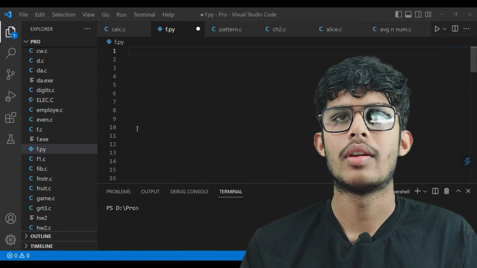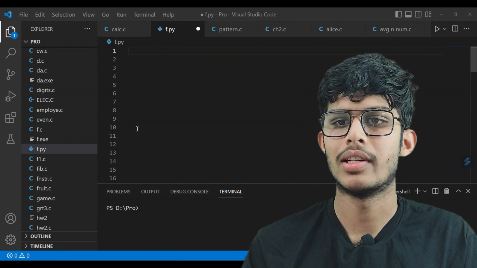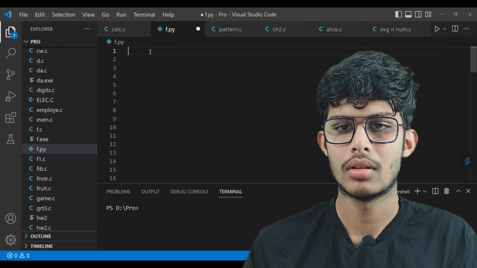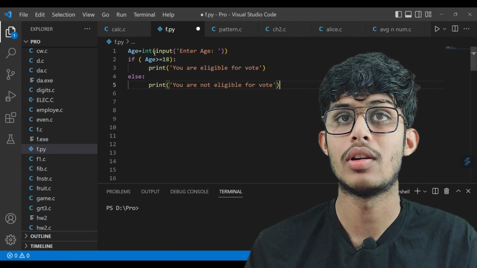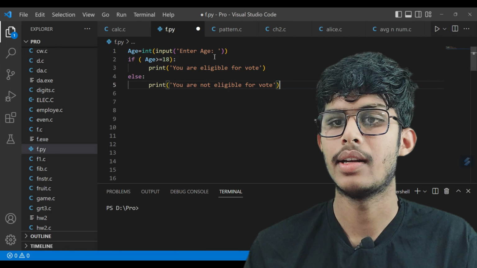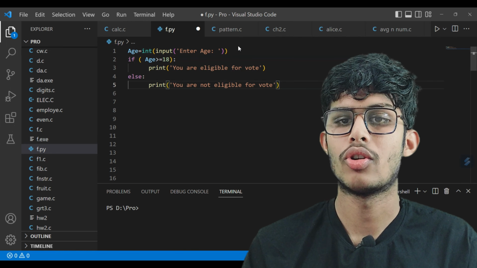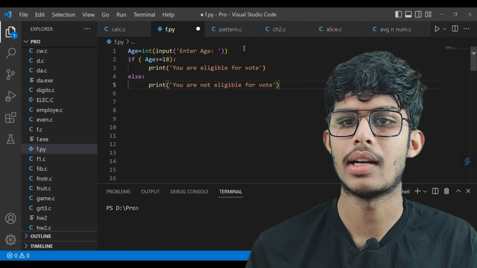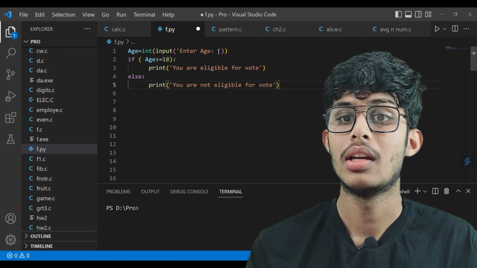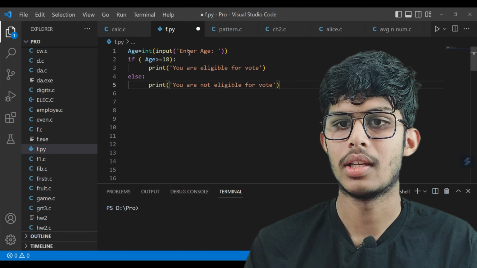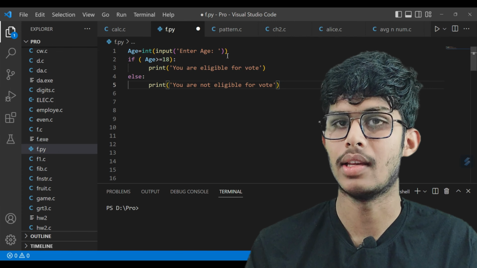Now I have copied the code from the example and I am going to paste it here on the VS Code. Now I have pasted it. The first line is age is equal to int input enter age. Here int denotes that it is of integer data type. Input is a function which denotes that the user has to enter the age. Okay, because here it is mentioned enter age.